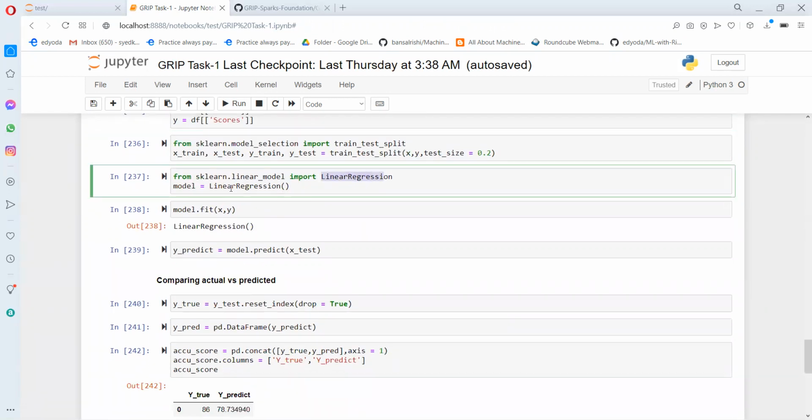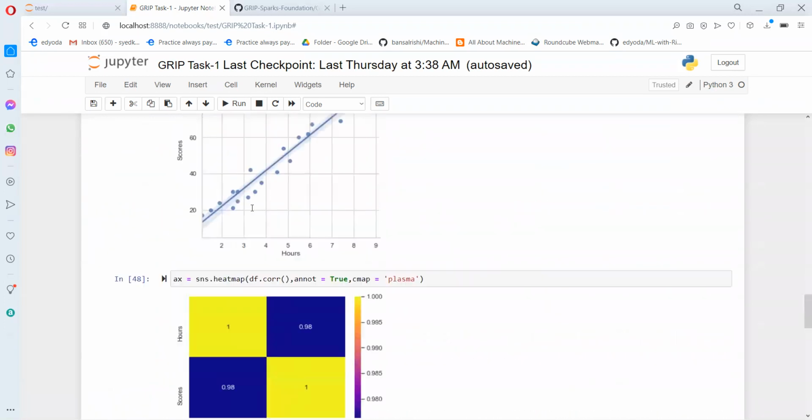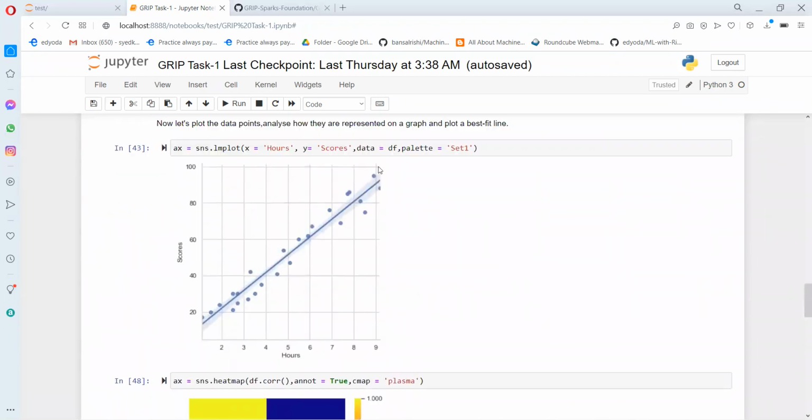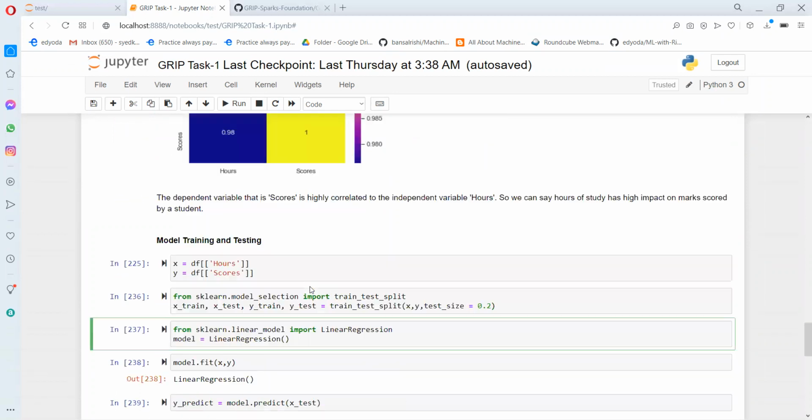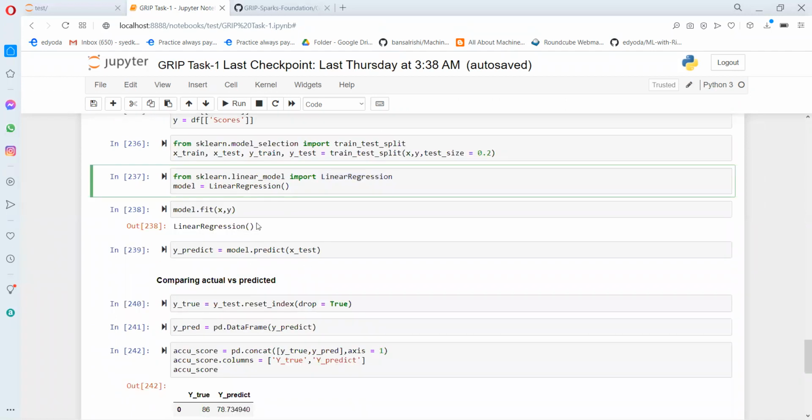This is the linear regression model. I'm using linear regression because there is a linear relationship between the data points, and for this, the linear regression model works very fine. And here I'm training the data set.